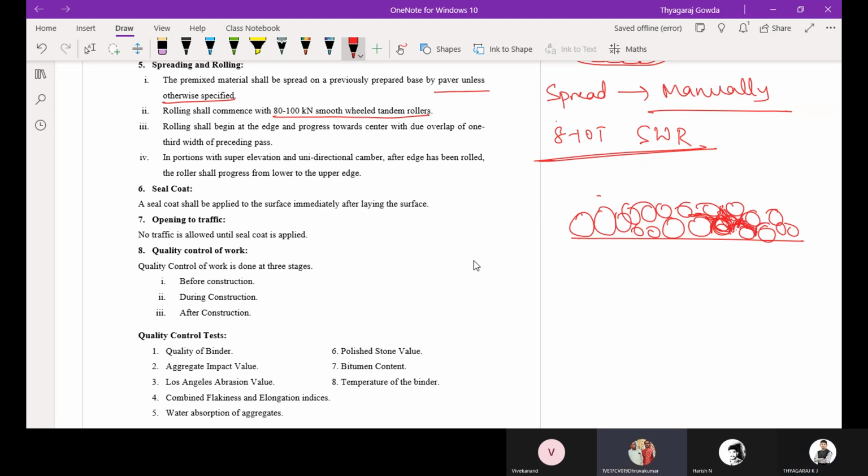Sir, only the PDF is visible, sir. Huh? Only the PDF is visible? No, I'm writing right on the PDF, next to the PDF. Yes, sir, visible.